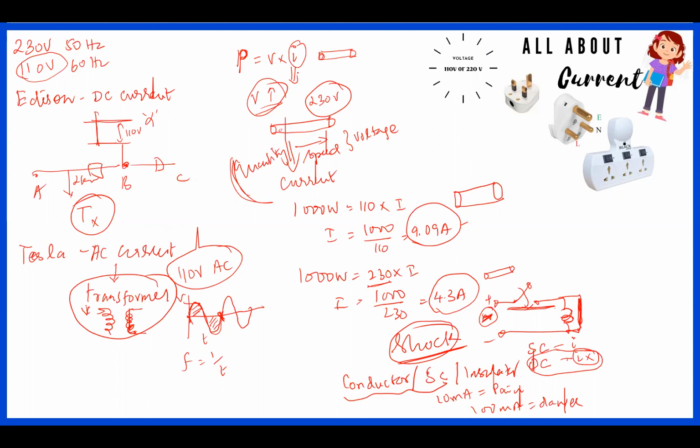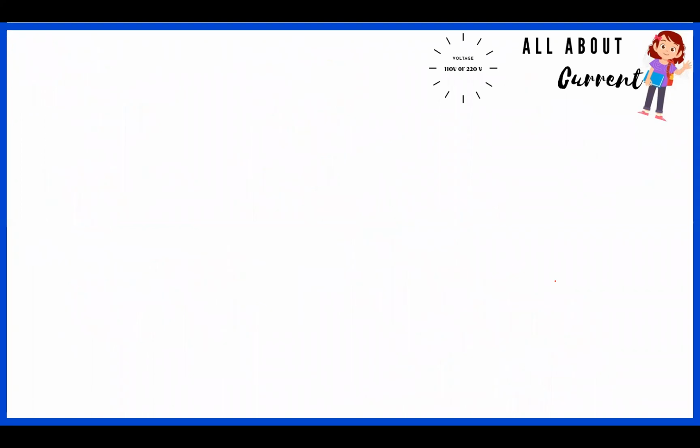So what we see here is that I introduced the concept of 110 volt, then I talked about 230 volt, then I told the importance of current and how dangerous the current actually is for us at home. Okay.